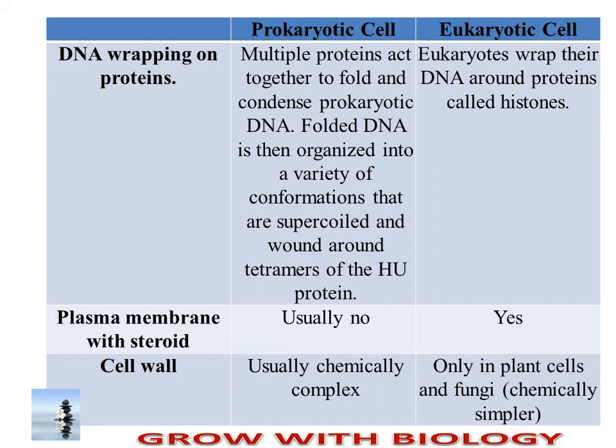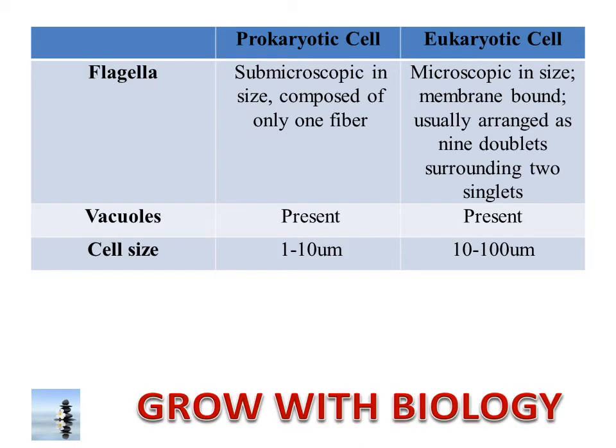If we talk about the plasma membrane with steroid content, prokaryotes do not have steroids, whereas eukaryotes have steroids. The cell wall is chemically complex in prokaryotes, whereas in plant cells and animal cells there is some complexity. Flagella are submicroscopic in size in prokaryotes, whereas they are microscopic in eukaryotes.